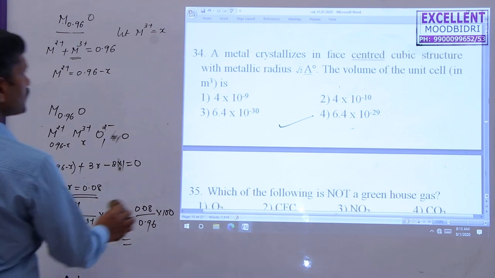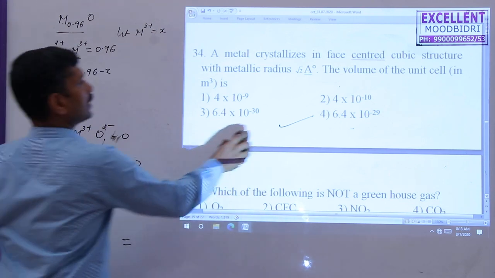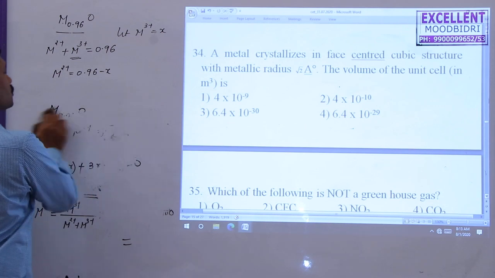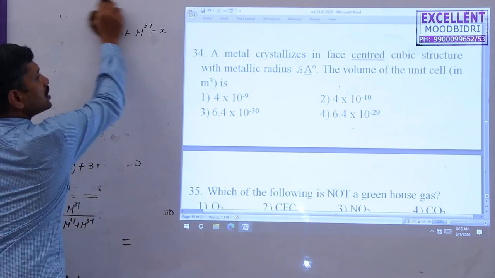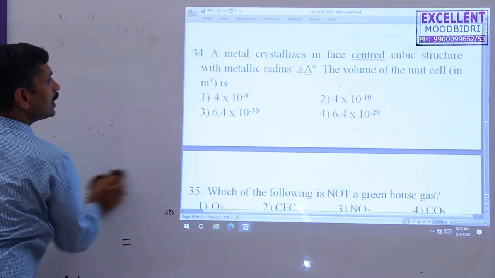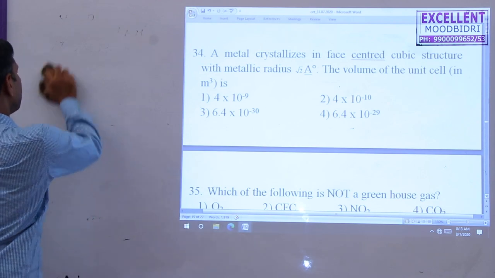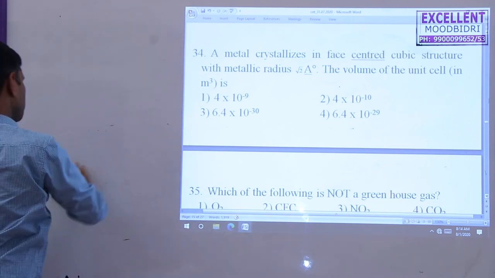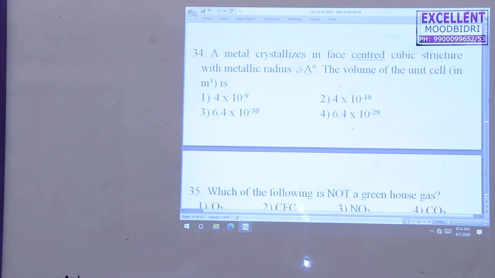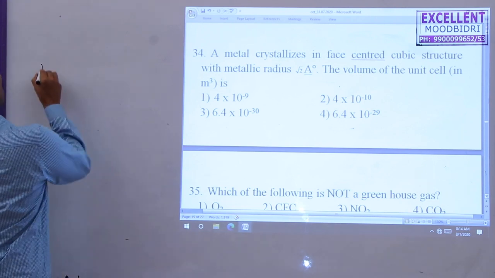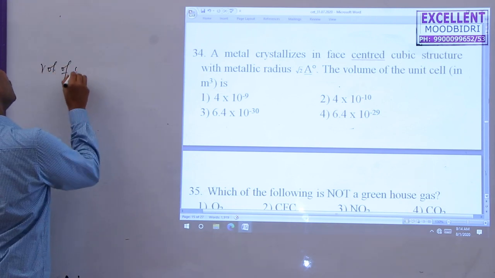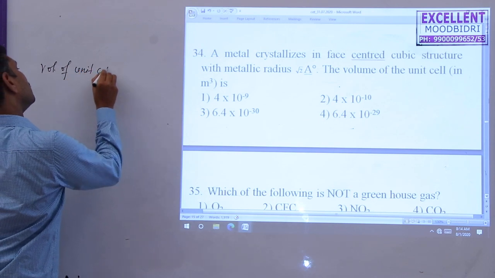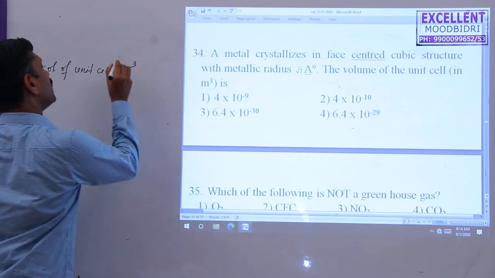A metal crystallizes in a face-centered cubic structure with metallic radius square root of 2 angstrom. So here they ask the volume of the unit cell. You know that the volume of the unit cell formula is a cubed. So volume of unit cell is equal to a cubed.